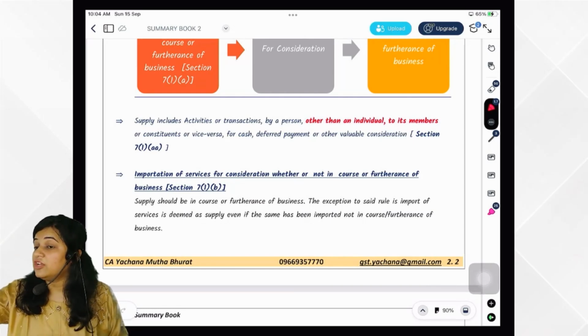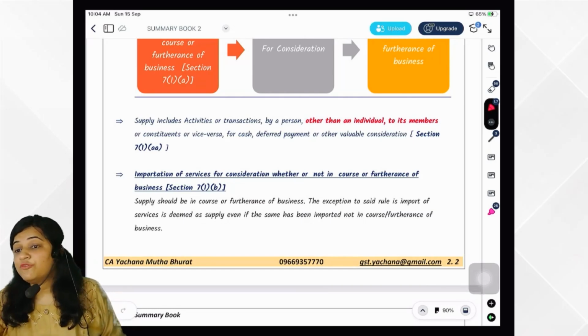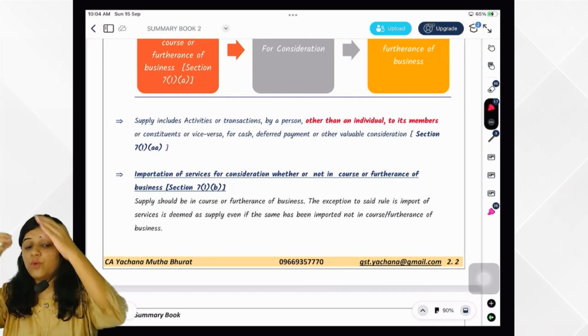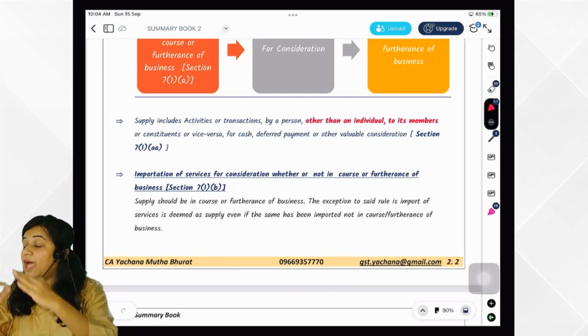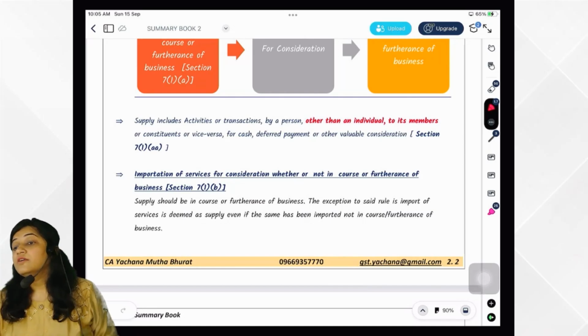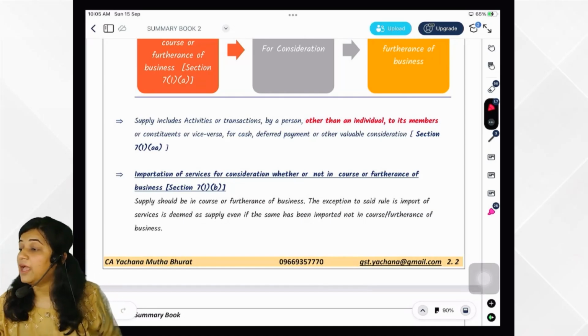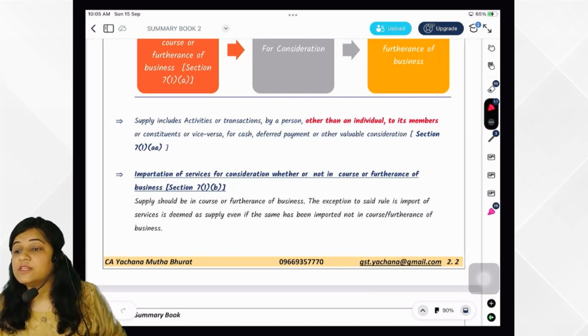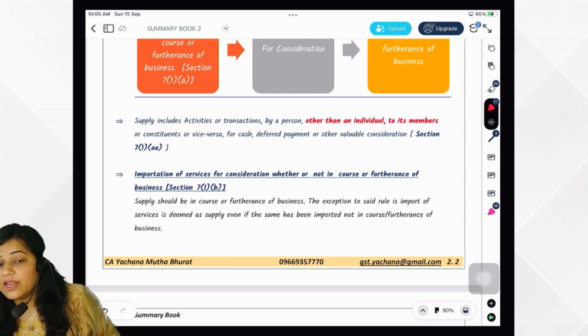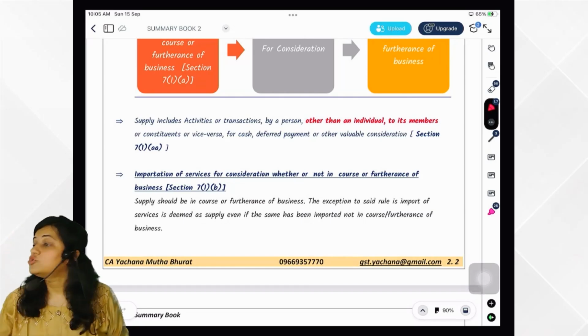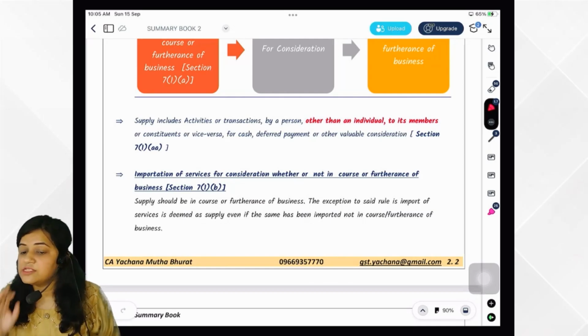Then comes para 3 of schedule 1. Supply of goods by principal to agent, where agent undertakes to further supply on behalf of principal, and supply by agent to principal, where agent undertakes to supply or purchase on behalf of the principal. You got it?